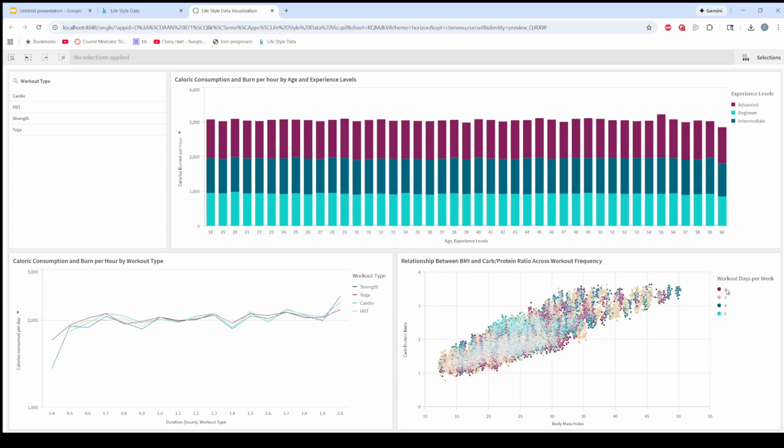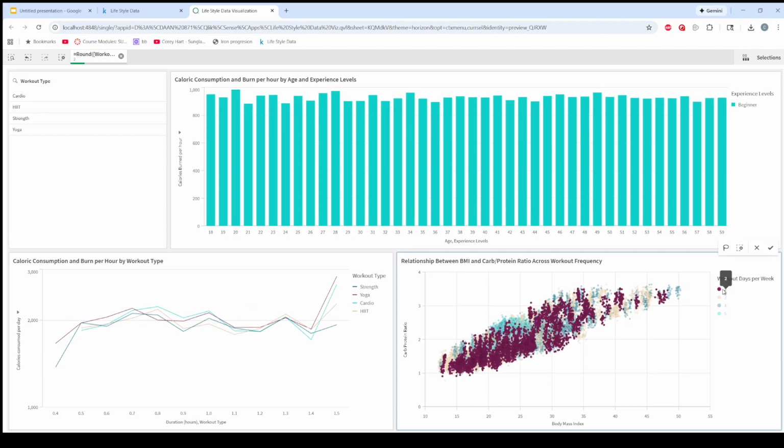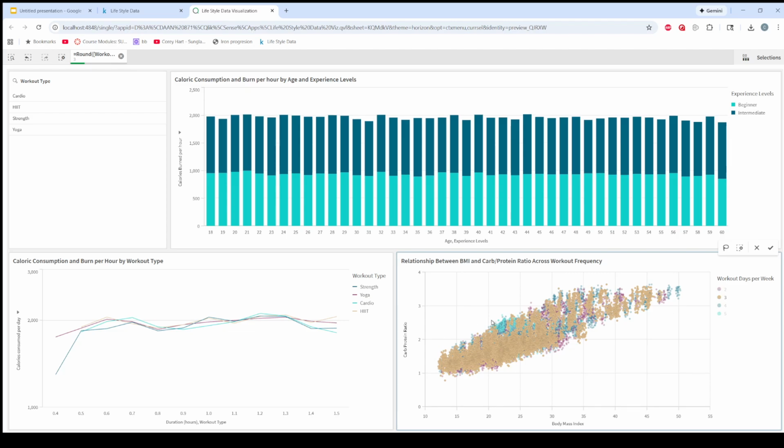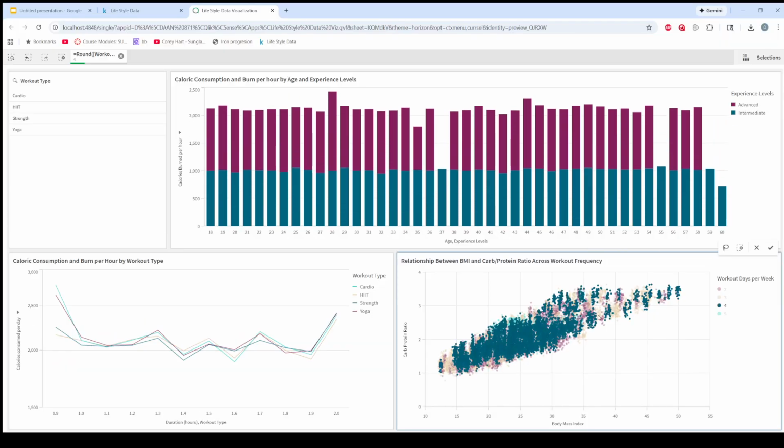So if we go through these and we just filter, so let's do 2. You can see that if you do 2 workout days per week, it's pretty varied. There's a large cluster in the normalized range, but there is also a lot in the other as well. So if we go to 3 days a week, you see something actually pretty similar. It's about the same. Then if you go to 4 days a week, it's also pretty similar. So there's not really any correlation between 2, 3, and 4 days a week and its effect on body mass index, according to this, or carb protein ratio.